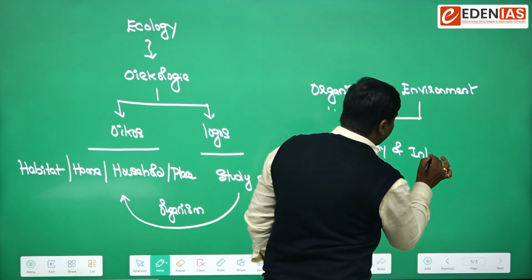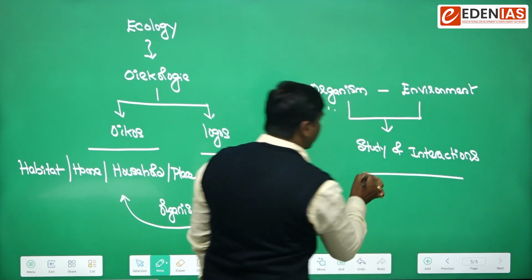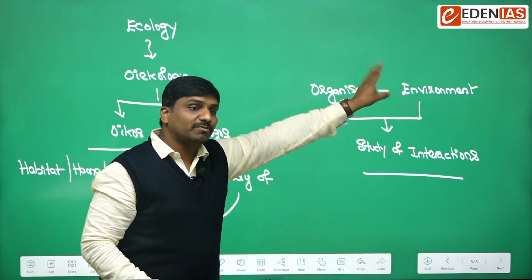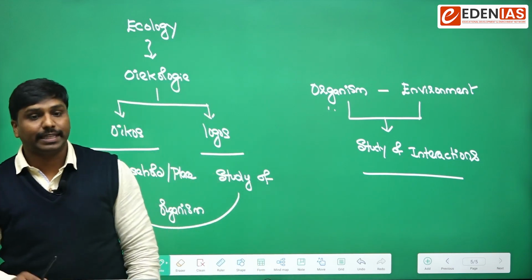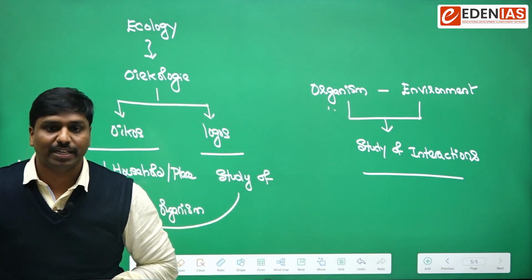Interactions will be there between the organisms, or between the organism and its physical environment. That part of the study is known as ecology.